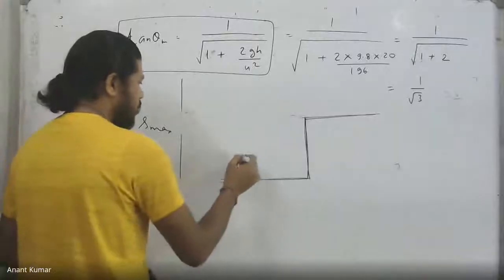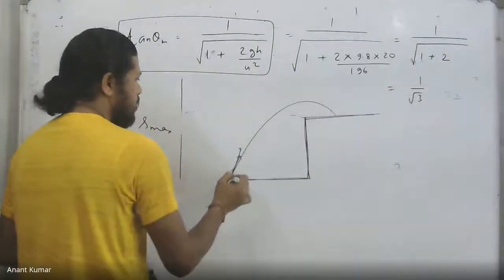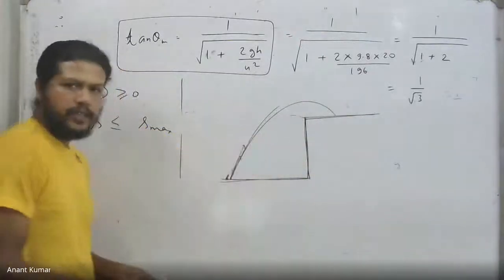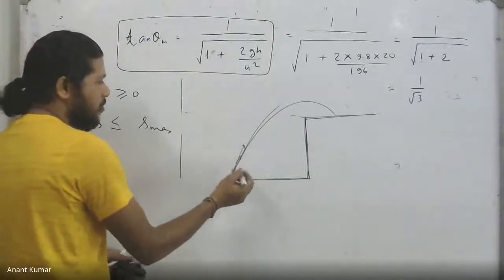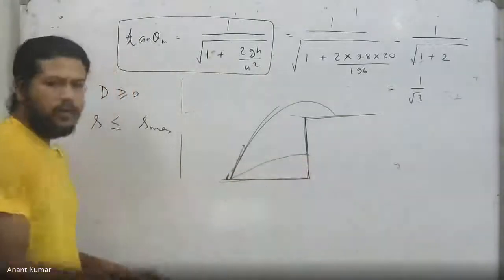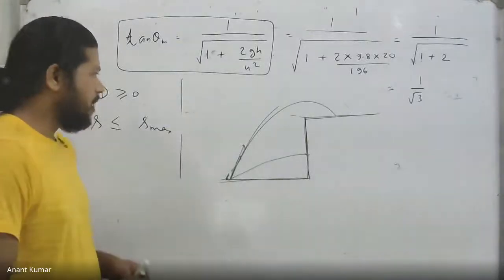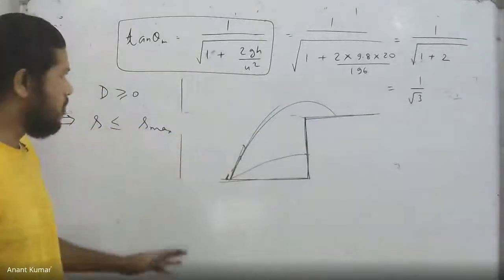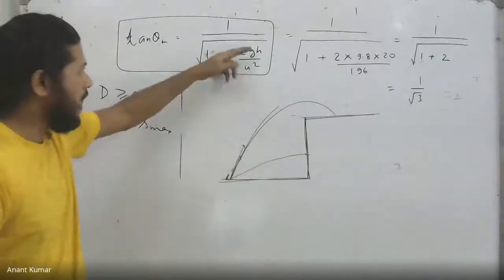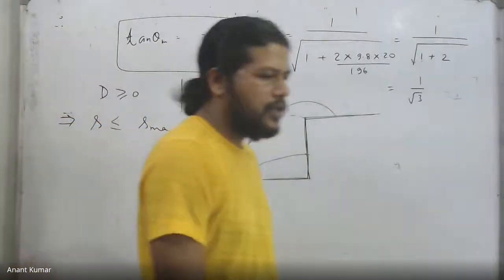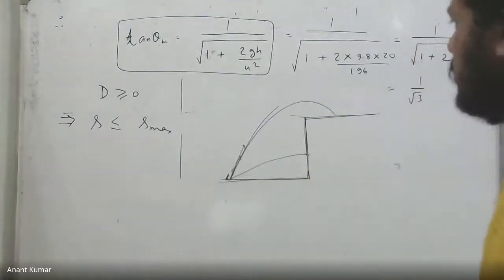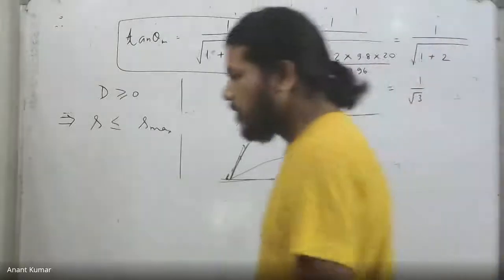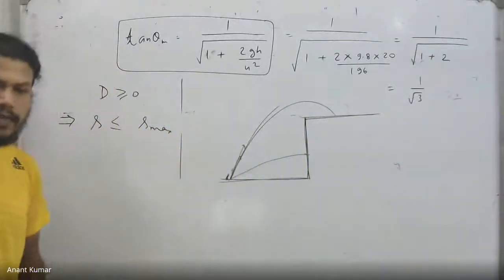If I want the stone to strike as far as possible this particular plateau over here, I need to throw it, and the speed is fixed. If the angle is too small, it is not going to go up over there. But if I want it to strike as far as possible on this plane, I can obtain this from here as well, because I'll put h as negative. That will give us the required result. But in that case theta will be bounded, because for a certain speed it may no longer be possible to throw it above the cliff. That is one possibility, but this is applicable even then.